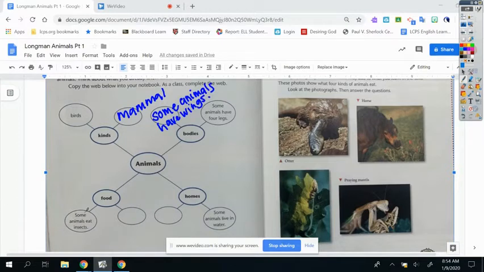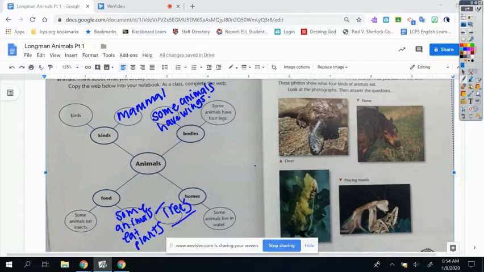Food. Some animals eat insects. I know some animals eat plants, right? Home. Some animals live in water, some live in trees.